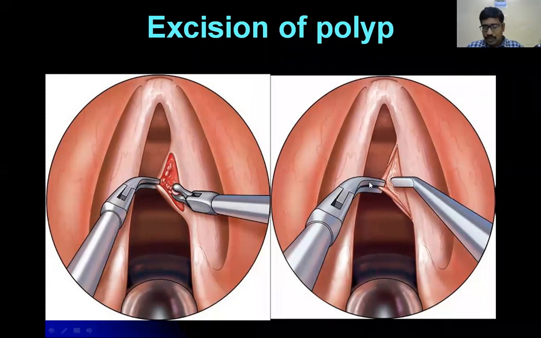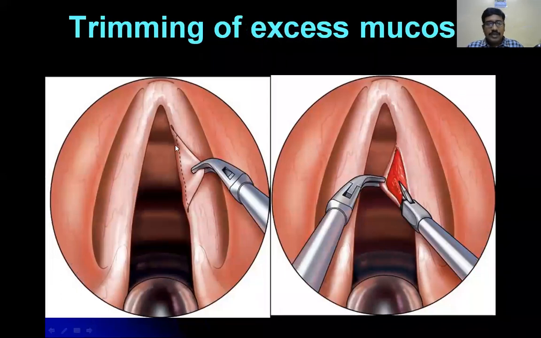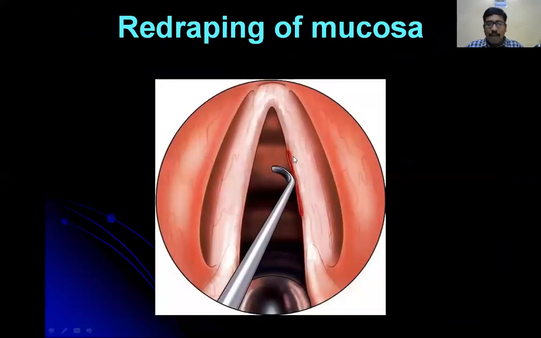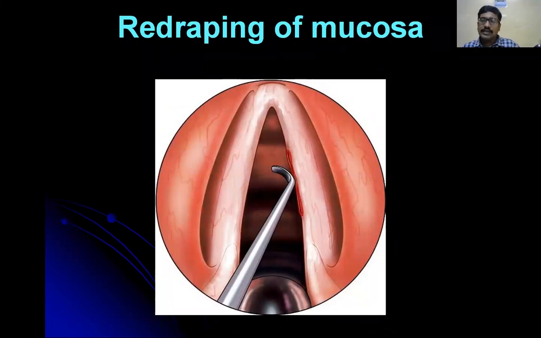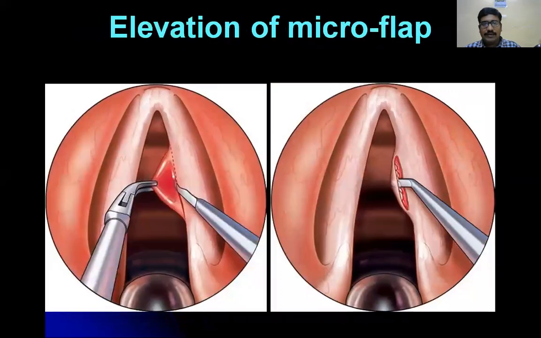After excision of the polyp, if there is any excess of the epithelium, why is there an excess? Because of the stretching of the epithelium, there is an excess layer of the epithelium. So you cut the excess layer of the epithelium and approximate the flap. This is called the flap technique, the microflap technique.